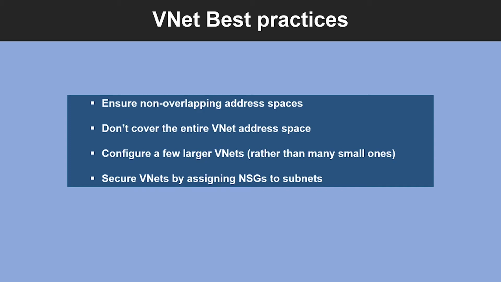So please plan ahead and reserve some address space for the future. It is recommended you have fewer large VNets than multiple small VNets. This will prevent management overhead. And finally, please secure your VNet by assigning Network Security Groups or NSGs to the subnets beneath them.